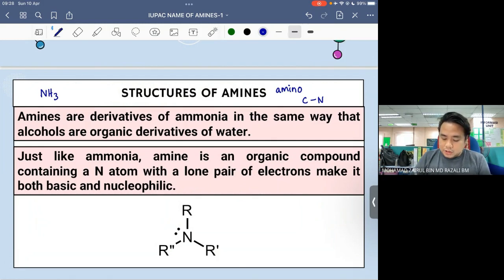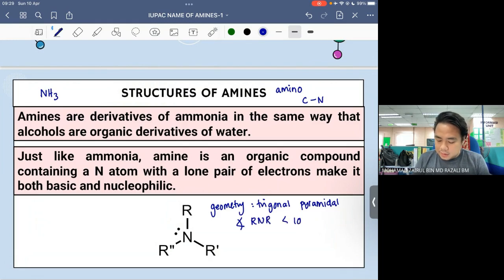So the geometry for amine and ammonia is the same, which is trigonal pyramidal. So the bond angle between the alkyl group, nitrogen and also alkyl group is going to be less than 109.5 degrees.